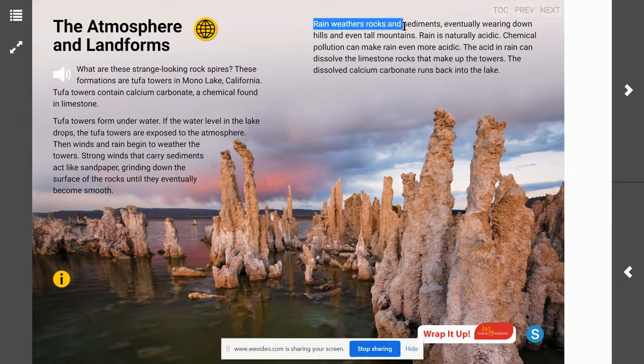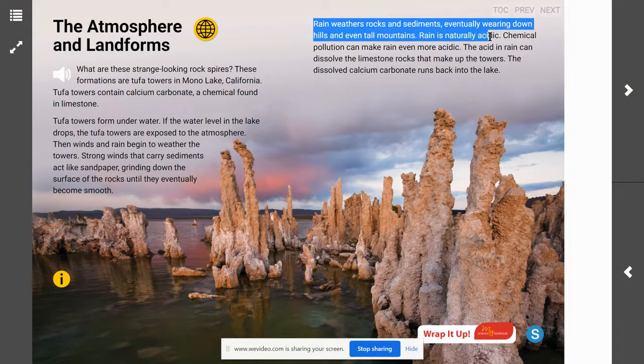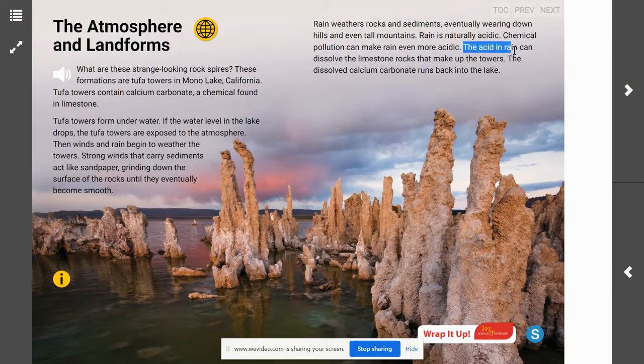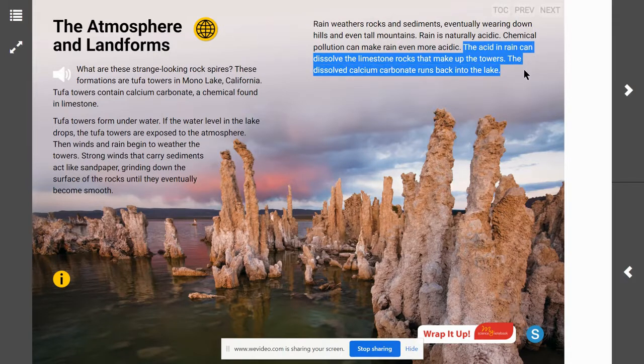Rain weathers rocks and sediments, eventually wearing down hills and even tall mountains. Rain is naturally acidic. Chemical pollution can make rain even more acidic. The acid rain can dissolve the limestone rocks that make up the towers. The dissolved calcium carbonate runs back into the lake.